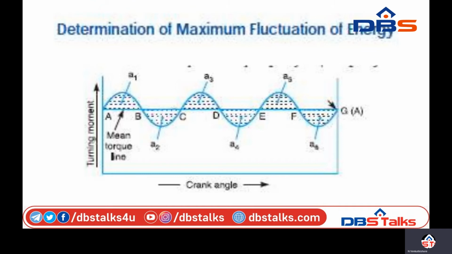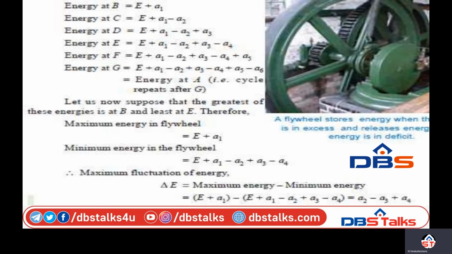Let us suppose that the greatest of these energies is at B and the least at E. Therefore the maximum energy at B is E plus A1, and the minimum energy at E is E plus A1 minus A2 plus A3 minus A4.